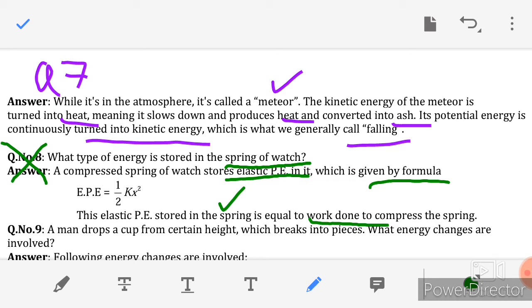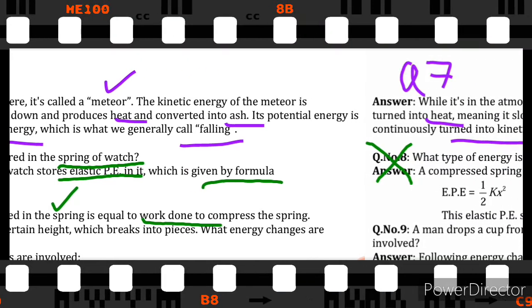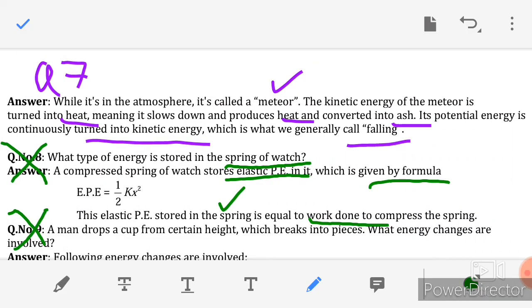Now moving towards question number 9, which is also not included in the reduced syllabus. The question is, a man drops a cup from a certain height which breaks into pieces. What energy changes are involved? This is important, but this is not included in the 2021 examination.